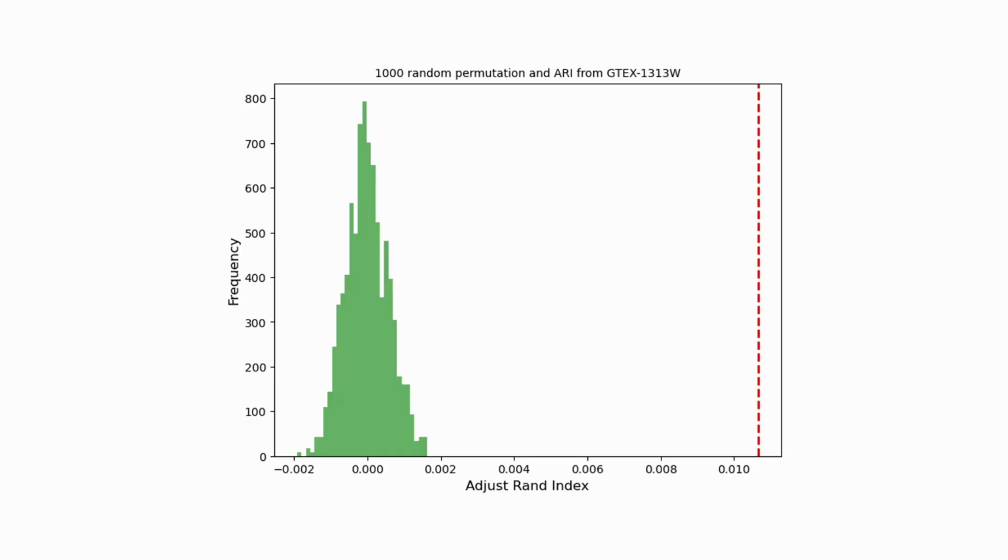Here, we compare the adjusted Rand index, ARI, of our cluster results with the clusters in the Allen paper using a 1,000 permutation test. The red dashed line is significantly greater than random ARIs, which suggests that our predicted gene expression retains expression patterns observed in the original Allen paper.